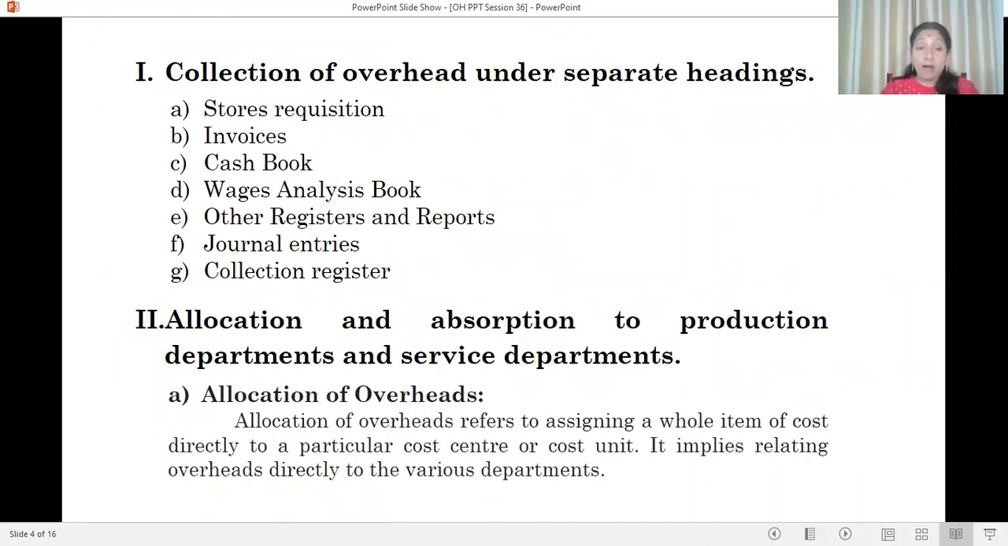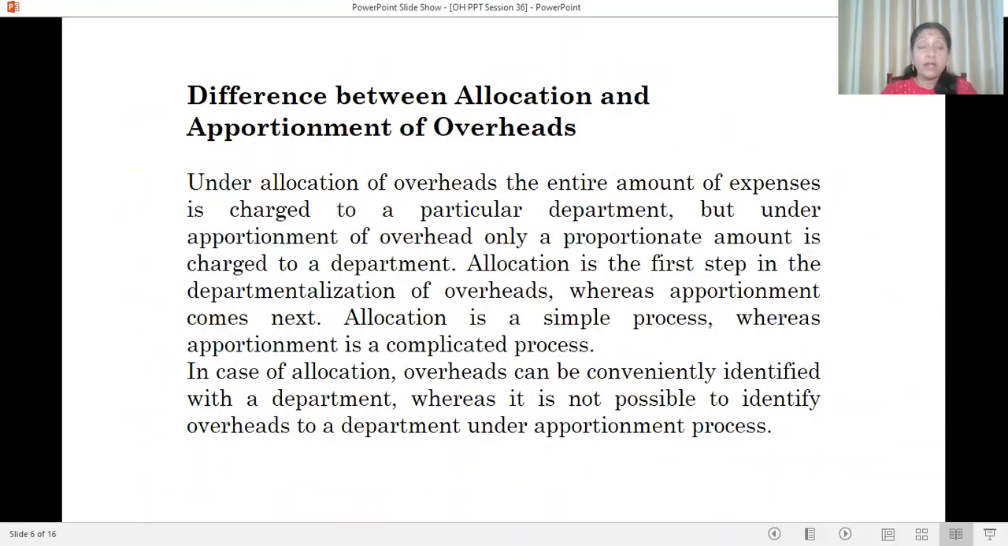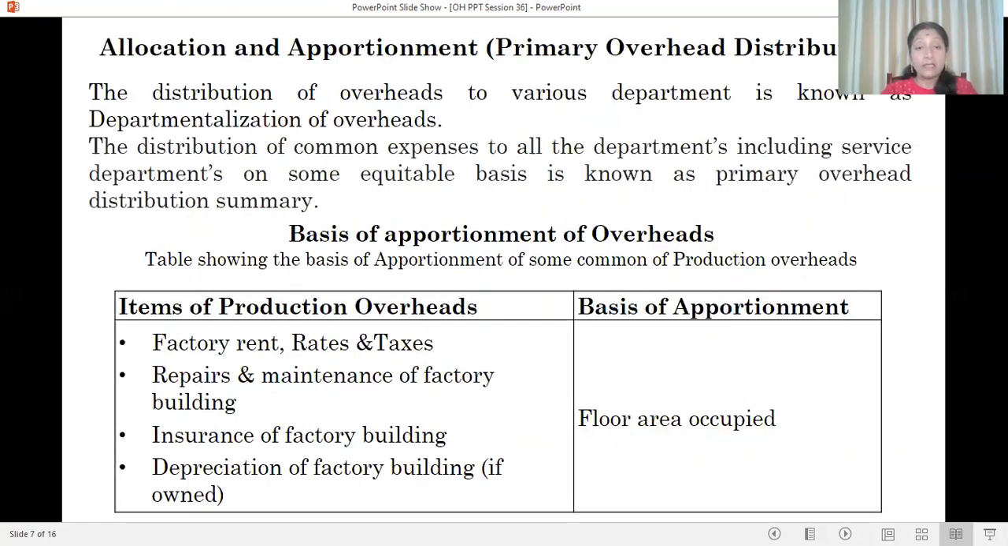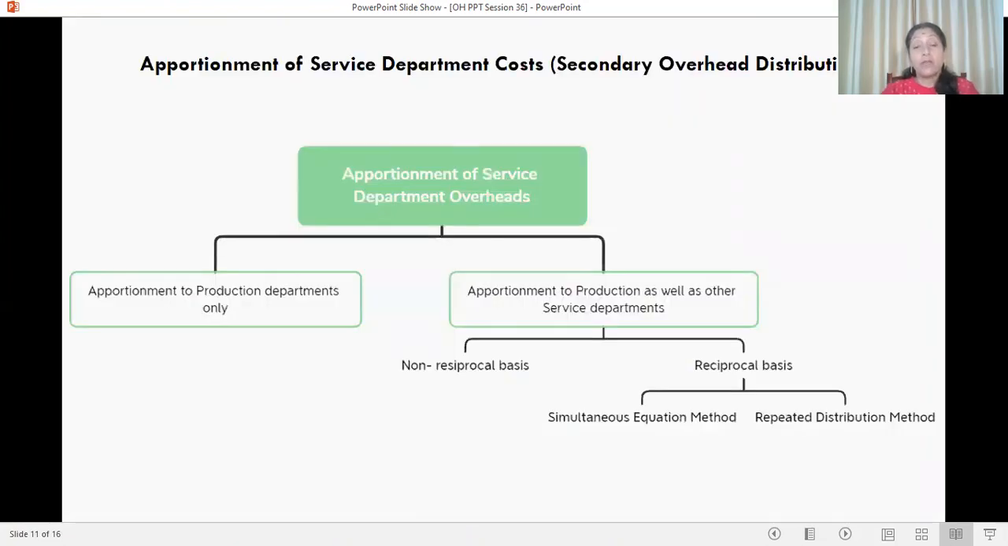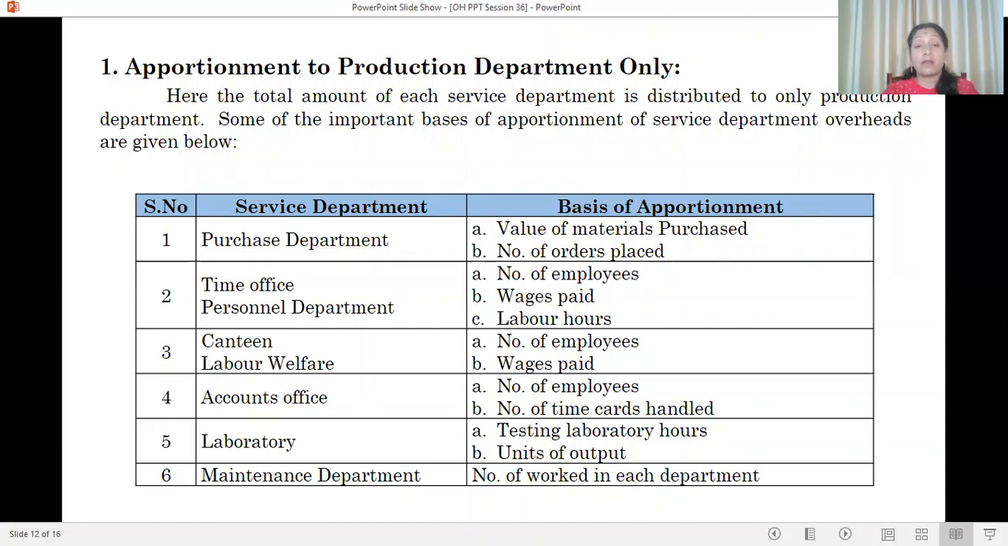The various sources we already discussed. The allocation and apportionment to production departments and service departments: we have seen what allocation and apportionment are, and also the difference between them. Allocation is a simple matter, but apportionment is complex and complicated. Allocation and apportionment under primary overhead distribution have bases of apportionment given in the table, already discussed. Then apportionment of service department cost is the secondary overhead distribution, with the various service departments and bases of apportionment given in the table.